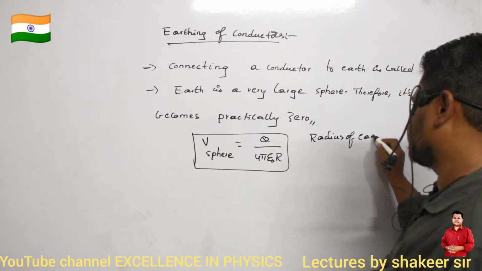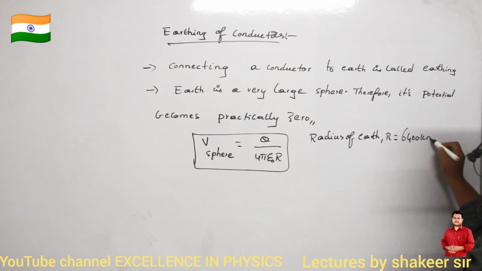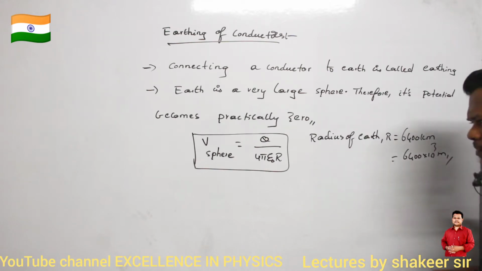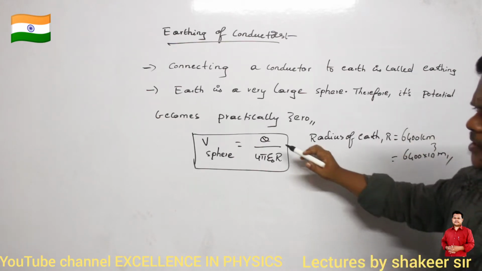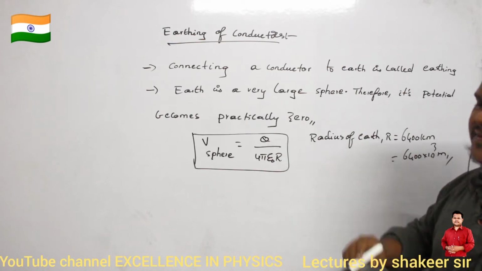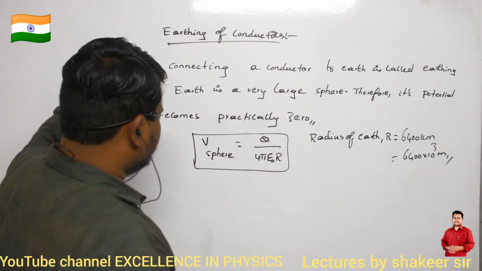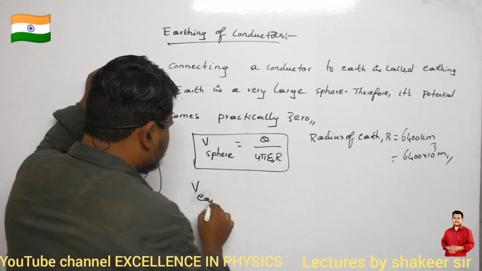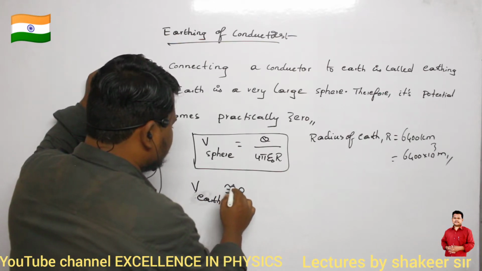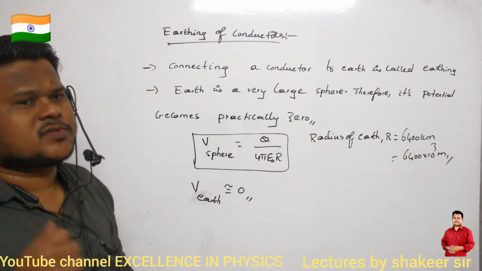Radius of Earth is how much? Radius of Earth is equal to 6,400 kilometers, or I can write 6400 into 10 power 3 meters. Clear? So the radius of the Earth is very, very large when compared to the charge possessed by the Earth. So therefore, if the denominator increases by a very large value, then the potential of Earth almost becomes equal to 0. Are you able to understand? Potential of Earth will be almost equal to 0.